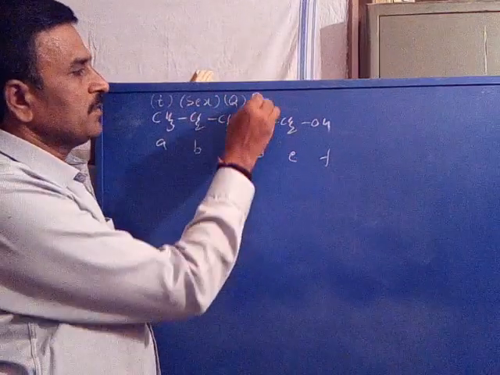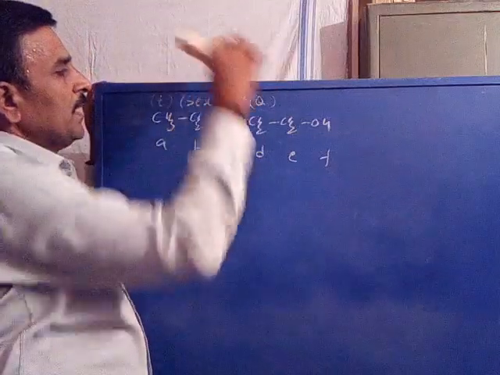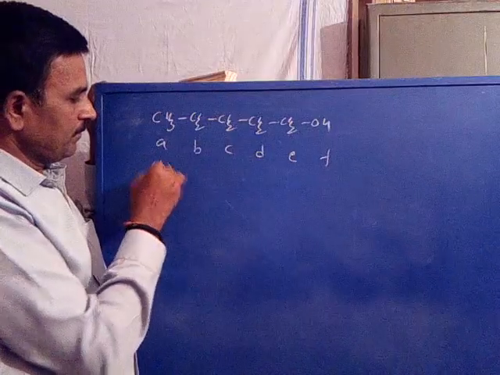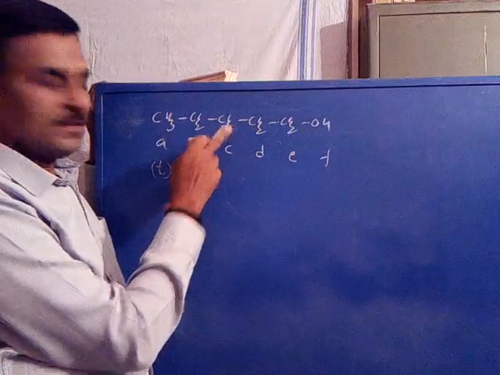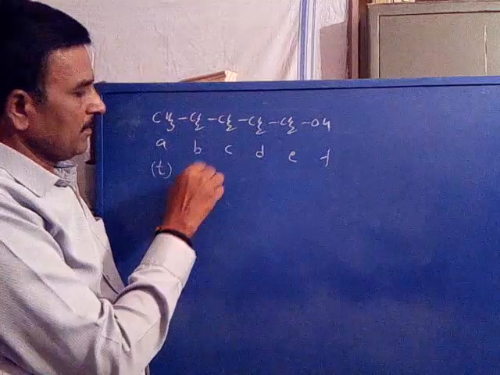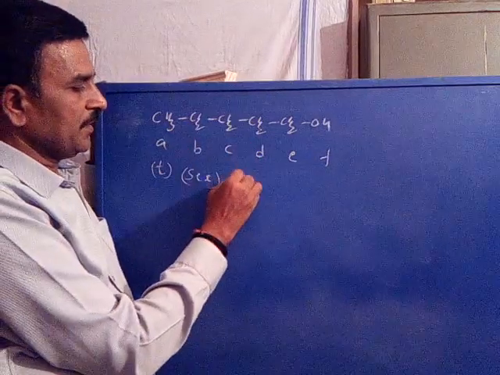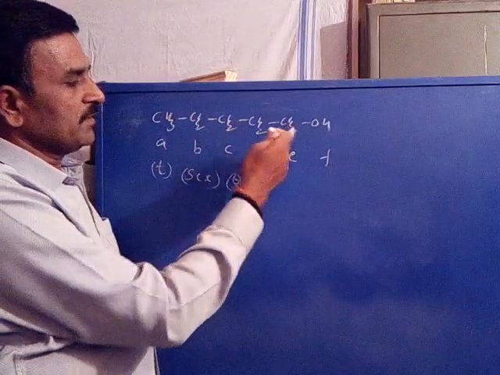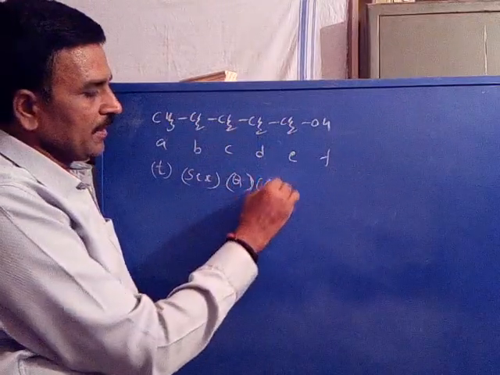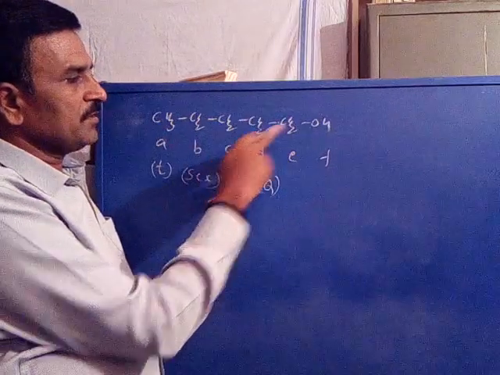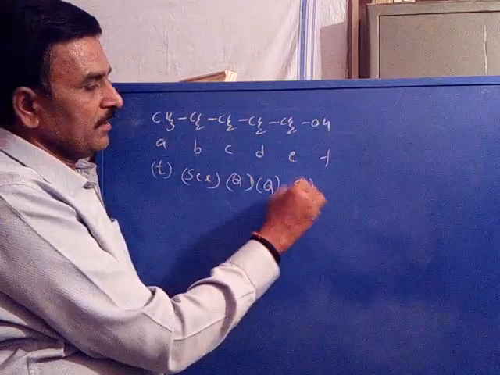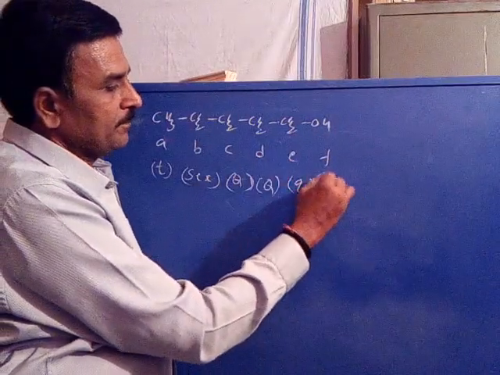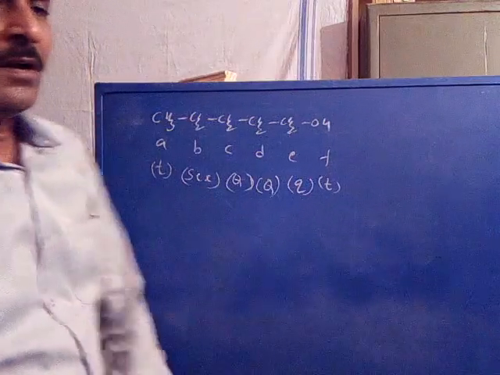D has again 4 adjacent, hence a quintet. E has 3 adjacent, therefore a quartet. F has only 2 adjacent, therefore a triplet. This is the multiplicity for n-pentanol.